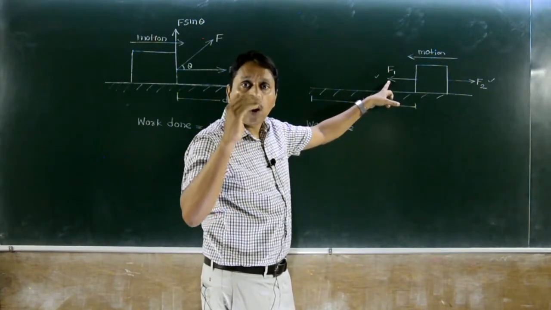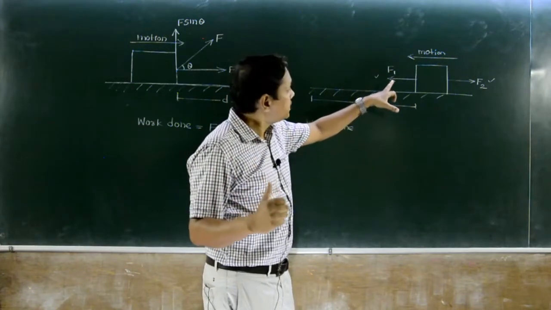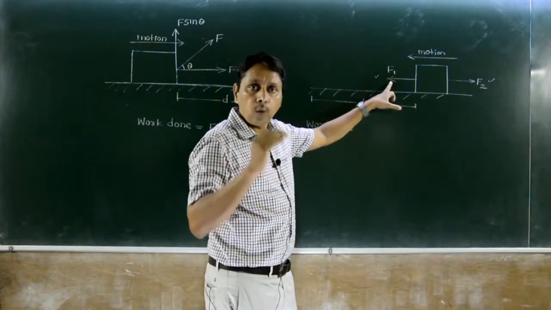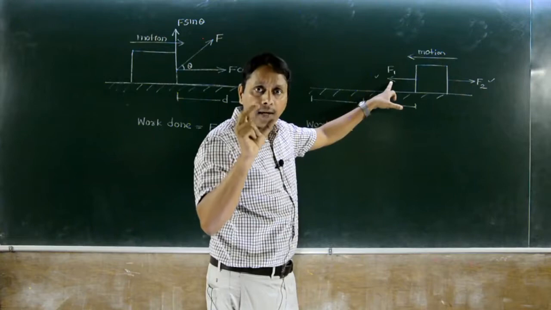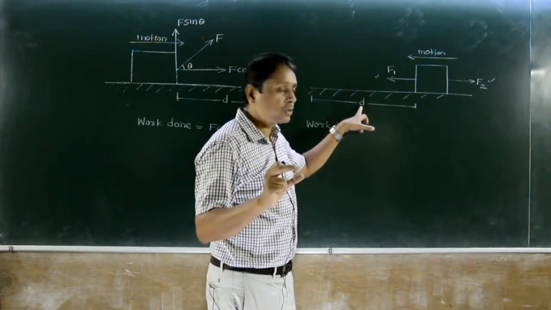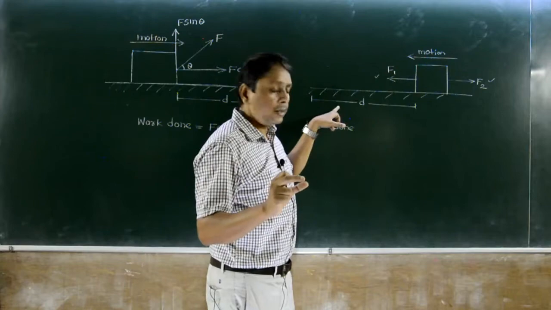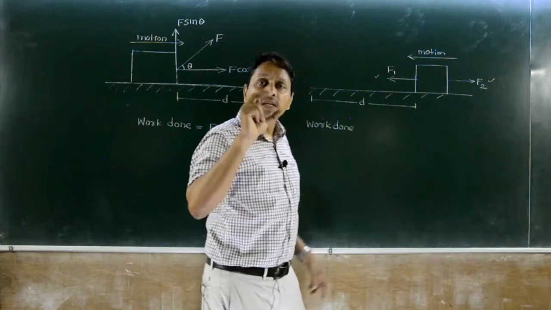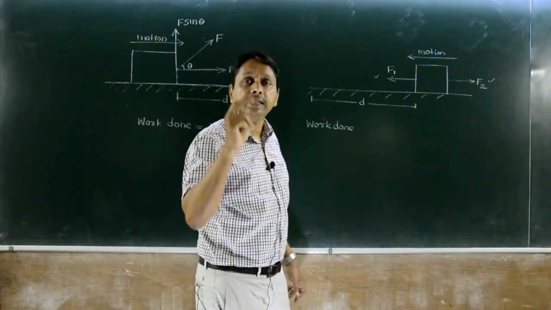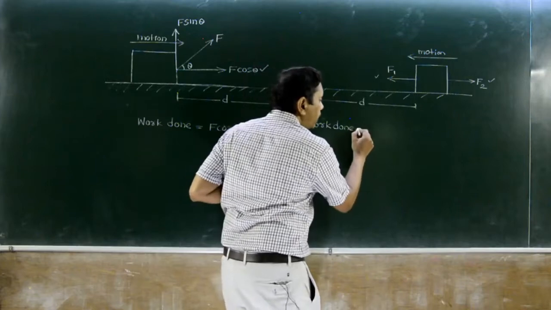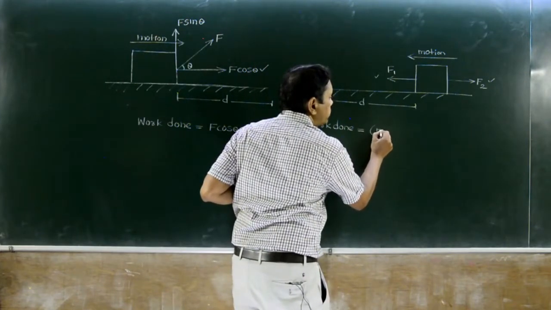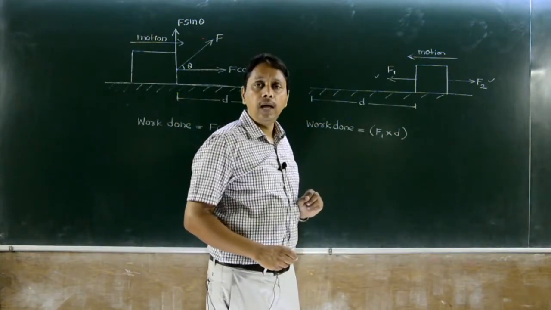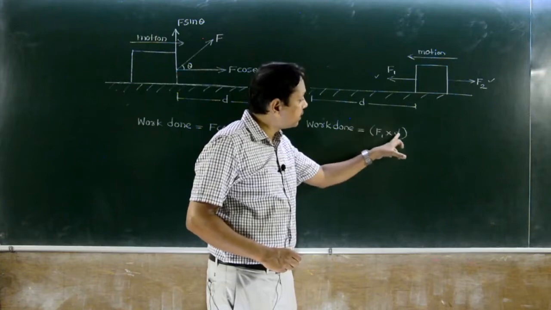Is it plus or minus? For that we have to compare with motion. The motion is left. We know that left is negative. But in work done, which is a product of force and displacement, the displacement is clearly in the motion direction, left, and F1 is also left. Means they have the same nature, same arrow. Therefore their work done is taken as positive outside the bracket. Inside the bracket, for work done, force and displacement are always positive.